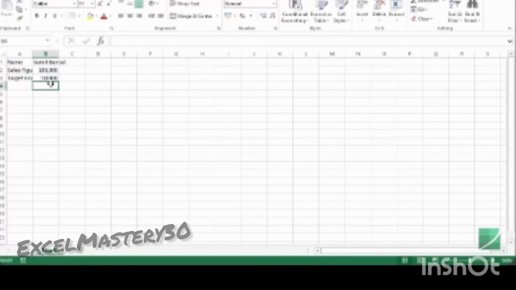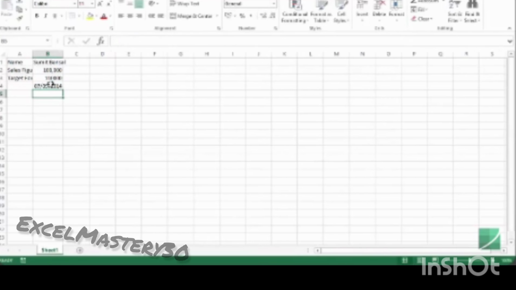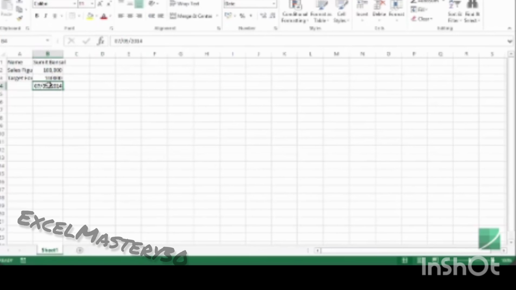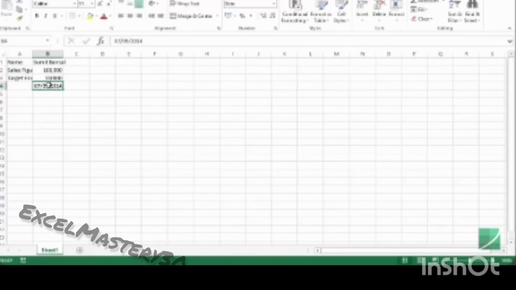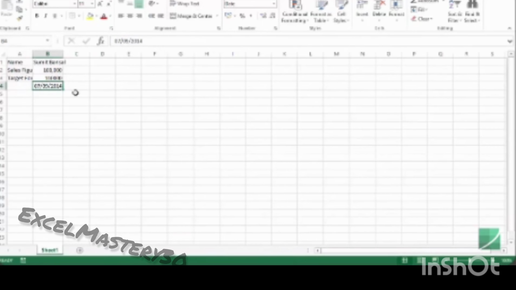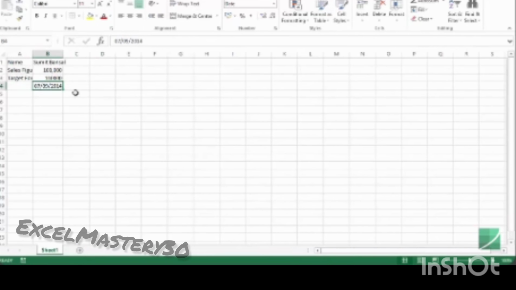There is another format of data that you can enter, which is a date format. So for example, if I type today's date here, so today is 7th September, the day when I'm recording this video, 2014, and as soon as I hit enter, you can see that it has entered a date, but this is also a number. So all the dates and times in Excel are always a number in the back end. So you may see it as a date, you may see it as a day, month, and year, but it would be a number on which calculations can be performed.